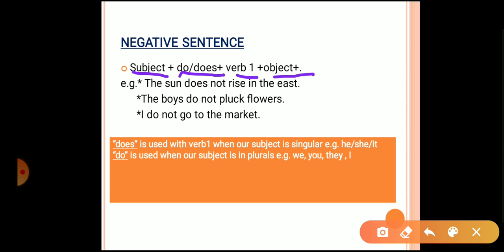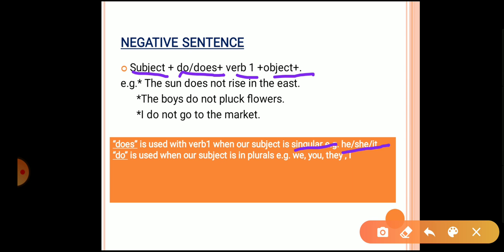So where we can use does, or where we can use do, now we will learn that. Does is used with the verb's first form when our subject is singular. Whenever we are having he or she or it or singular, we'll be using does. And whenever we are having I, we, you, they, and plurals, we'll be using do only. It is just to remember. See, in the affirmative sentences with he, she, it, and singular only, we had used s or es with the verb's first form.